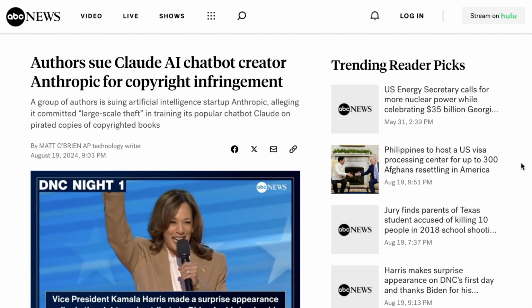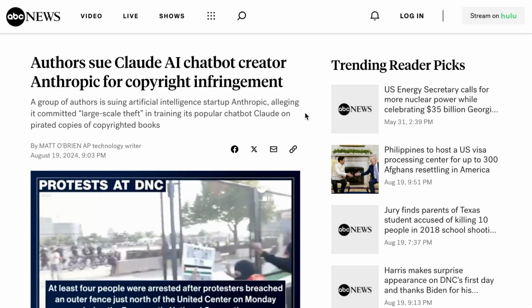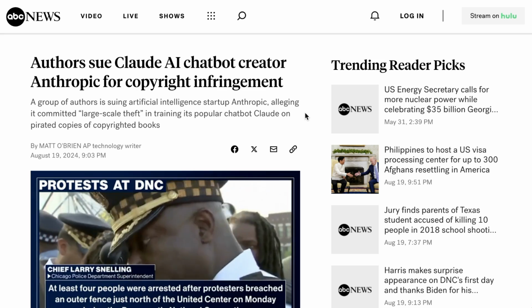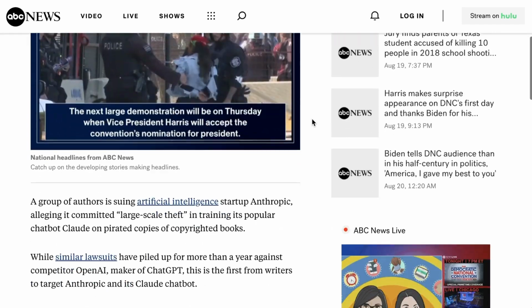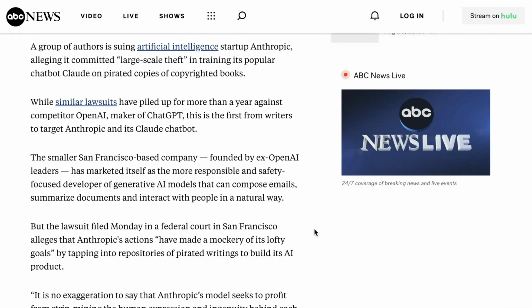Lastly today, yet another lawsuit around copyright infringement, with a group of authors suing Anthropic this time, alleging that it committed, quote, "large-scale theft" in training Claude on pirated copies of copyrighted books. At some point soon here, we're going to have to start declaring a moratorium on covering news of new suits in favor only of actual updates as these things work their way through the legal system.